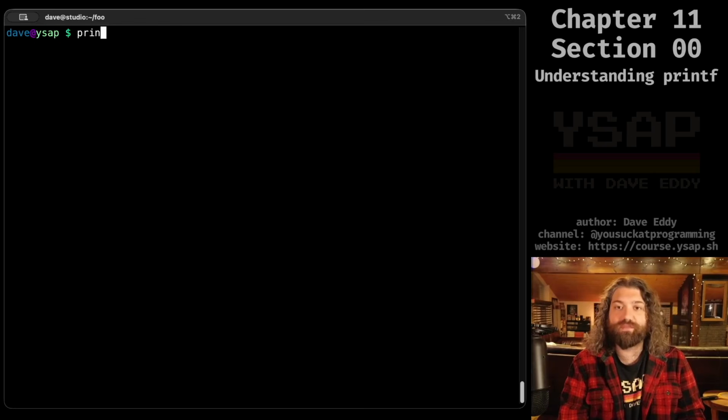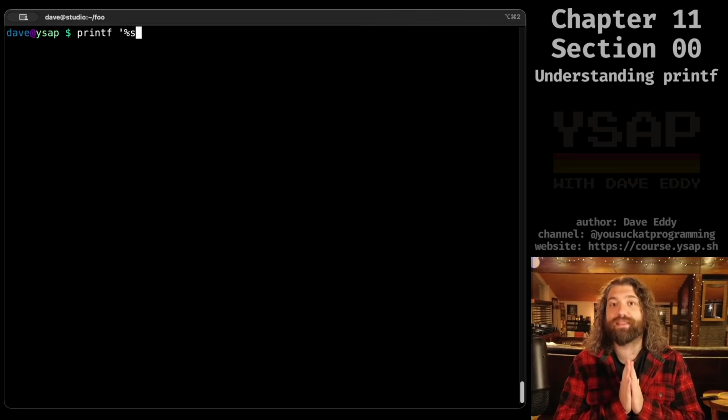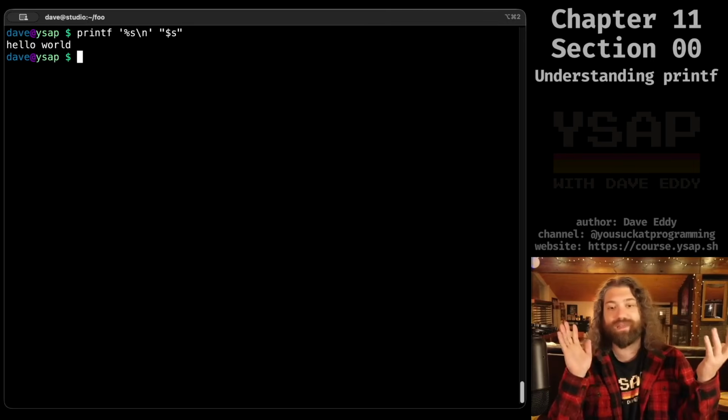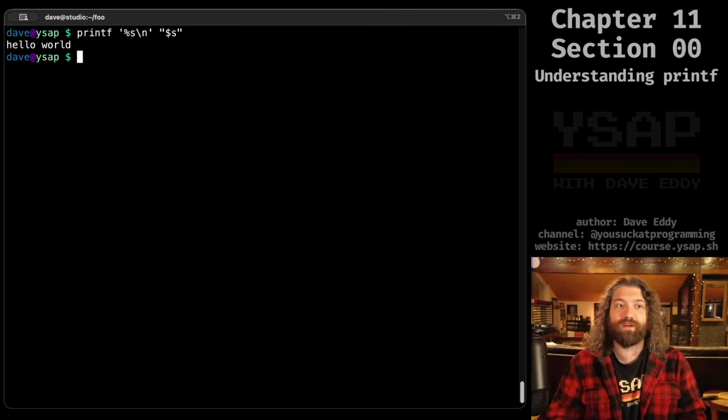You want to put a print specifier in there yourself. You want to say, hey, %s, that means just format this like a string. %s new line means format it like a string and put a new line. And then the first argument that I give it will go to the first format specifier. So the % letter is a format specifier. The first argument here goes to the first format specifier. So printf will format whatever's in $s as a string. Hopefully that makes sense. When I run it, I get exactly what we would expect here.